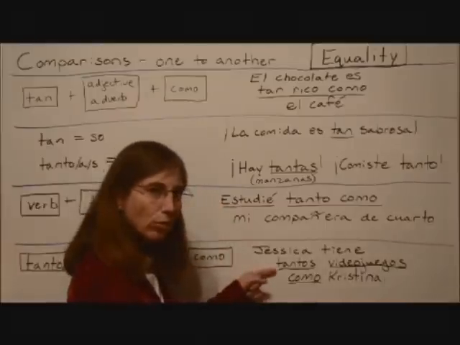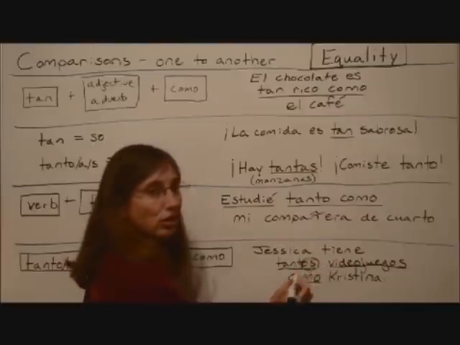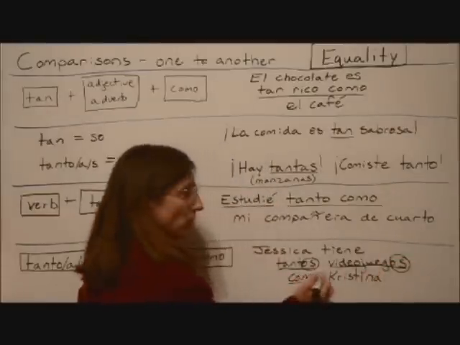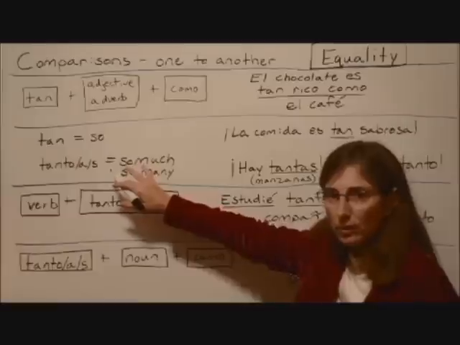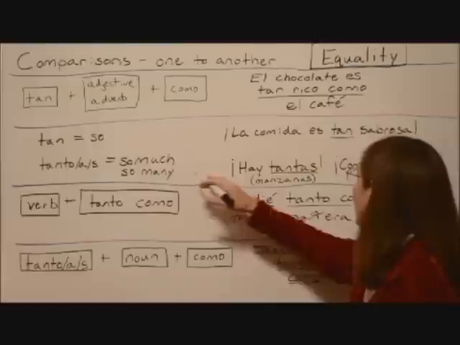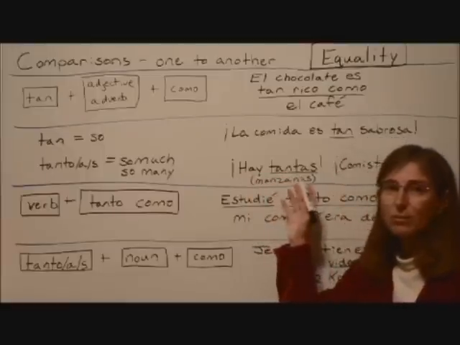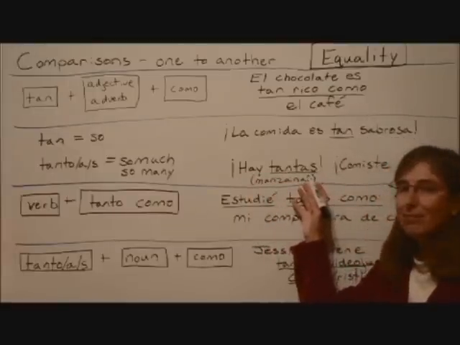And notice that tantos agrees in gender and number with the noun. Okay, tantos videojuegos. In this structure as well, tantos is going to agree in gender and number with the noun it's describing, even if that noun is implied. Okay, so if we know we're talking about apples, we're going to say tantas.